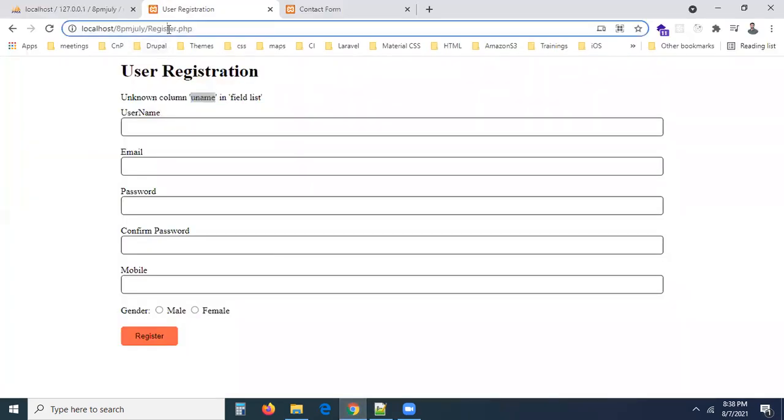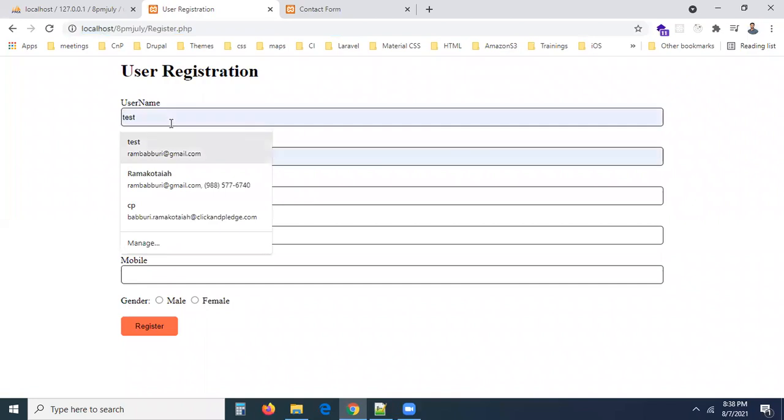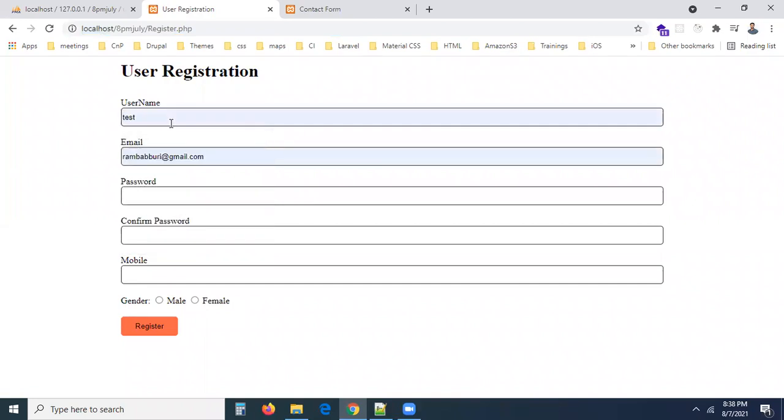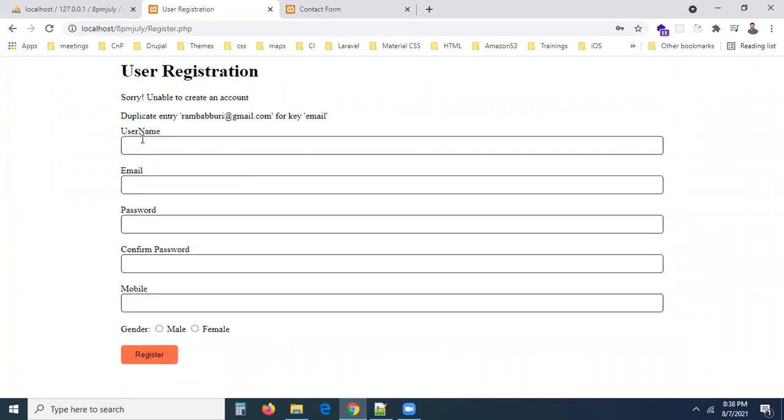Let me try to insert the same record one more time with the same email ID. Can you see? I'm trying to add the record with the same email ID. You can check this. Let us take the password 123123. Now you can check this mobile number. Right, perfect. Now I'm submitting the same. You can see the else block will be executed: "Sorry, unable to create an account."